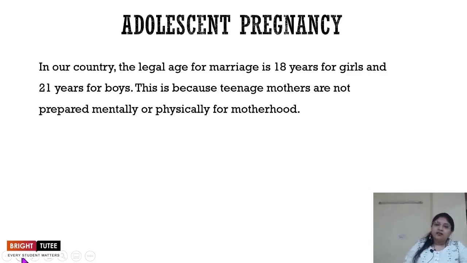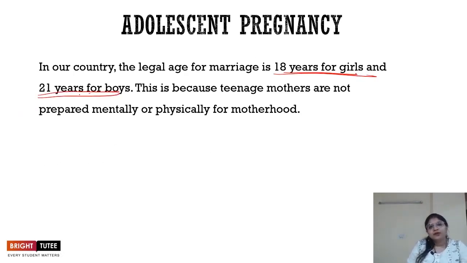Another very important aspect of adolescence is adolescent pregnancy. Now, this is something which happens, and in our country, the legal age of marriage is 18 years for girls and 21 years for boys. Why is this the age?